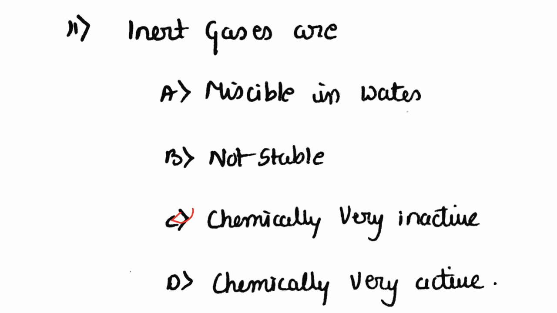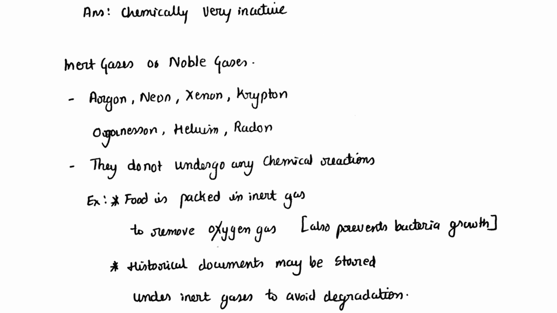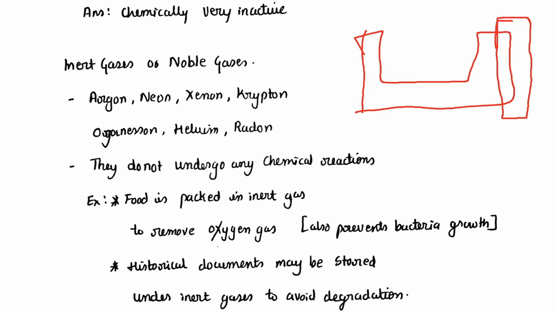11th question. Inert gases are miscible in water, not stable, chemically very inactive, chemically very active. Inert gases are chemically very inactive. We will see what are inert gases. When you look at the periodic table, it is something like this, right? So the elements which come in the last column are inert gases. They are argon, neon, xenon, krypton, helium, radon. Inert gases are also called as noble gases. They do not undergo any chemical reactions.